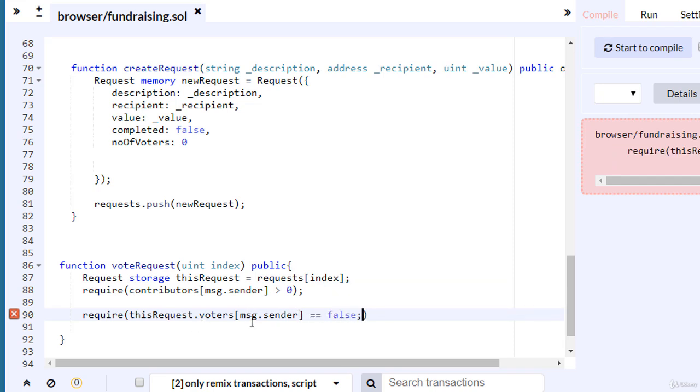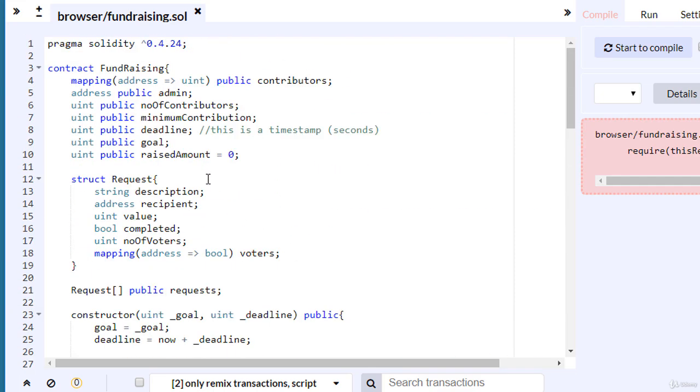This means the user hasn't already voted for this request.